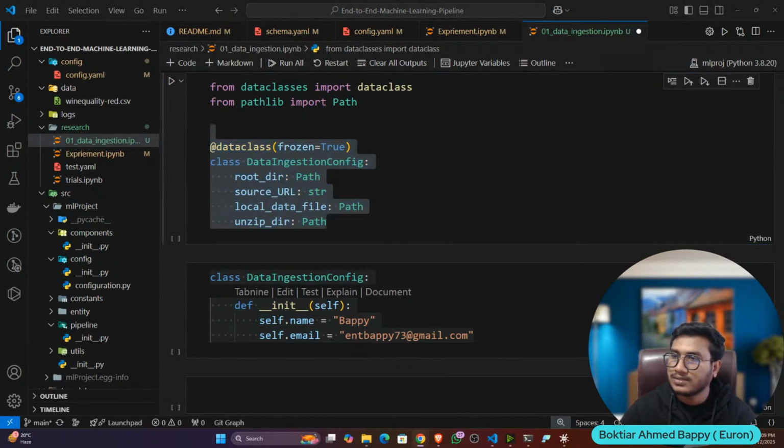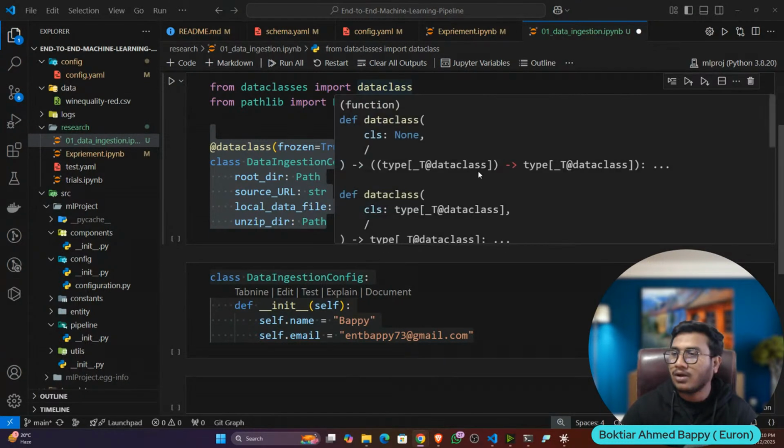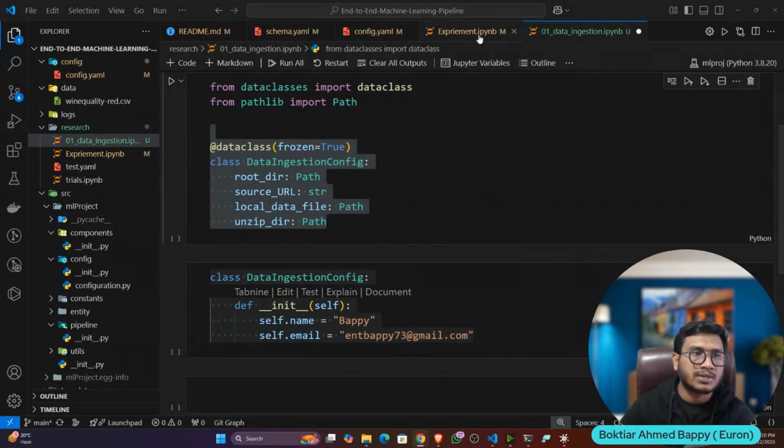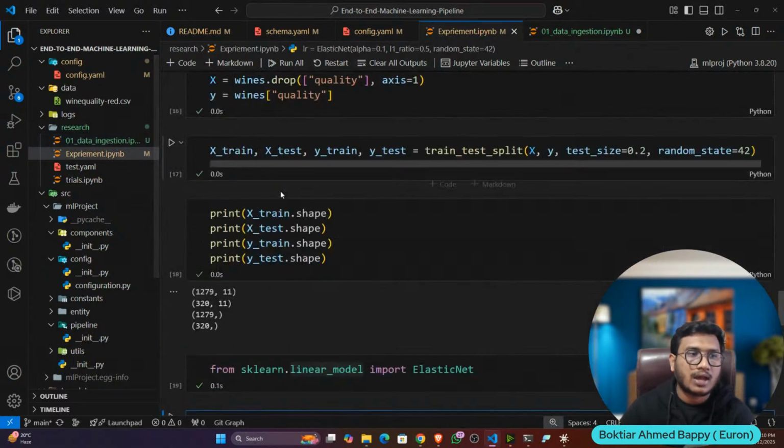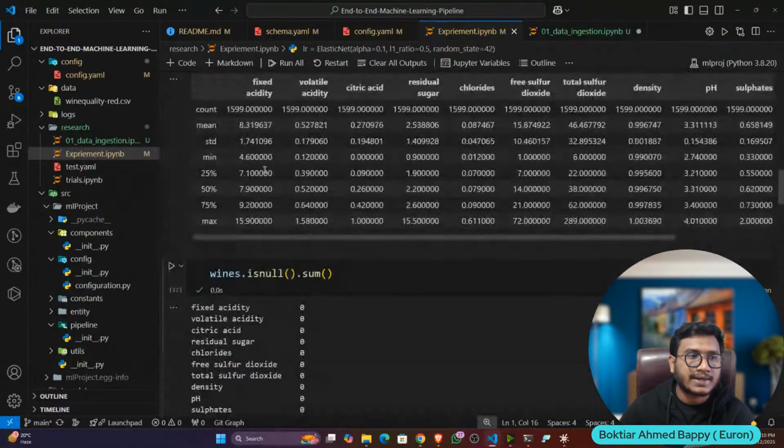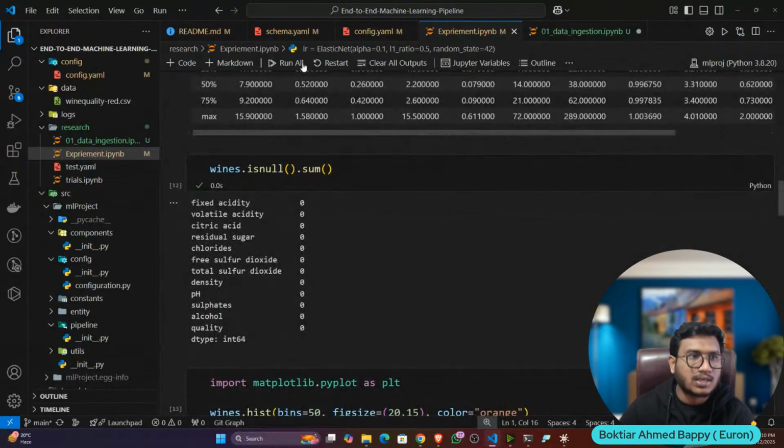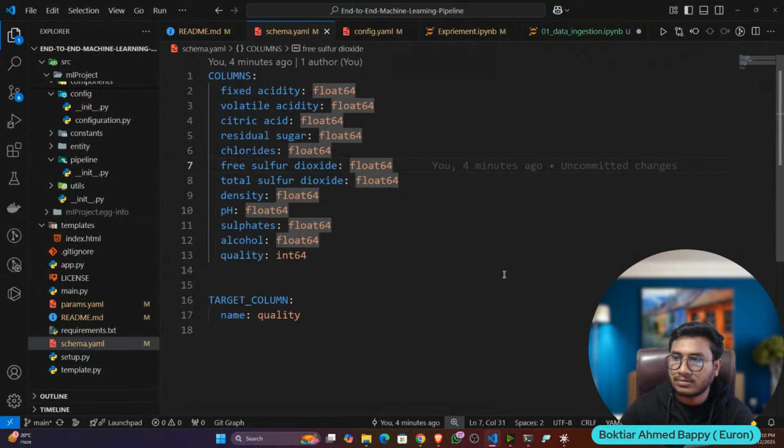Any way to automate the schema for the columns? No, the schema you always need to define manually. As a data scientist, after doing the EDA in the Jupyter notebook, you know about the data, how many columns you have, and what the data type of each column is. So you have to write this manually here. You can't automate this part.